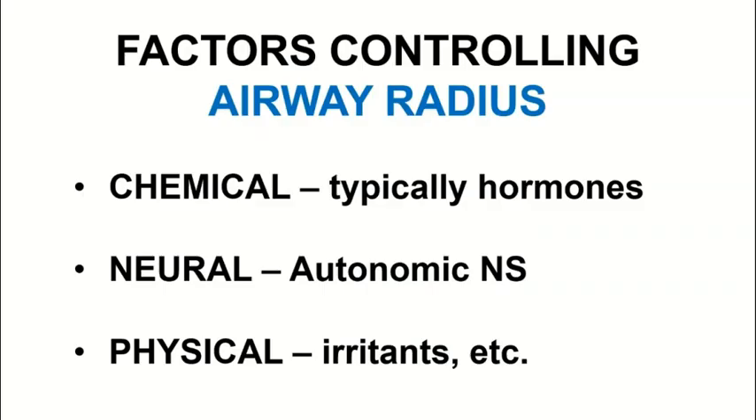So what factors control airway radius? Chemicals, typically hormones, control them, which we'll see in just a moment. We also see that the nervous system controls them. Neural control is usually due to the responses of the autonomic nervous system to various stimuli. One example of a physical factor that controls airway radius is an inhaled irritant. This causes the parasympathetic division of the autonomic nervous system to respond by constricting airway diameter. Asthma attacks are acute inflammatory responses to irritants and also provide a physical means for controlling airway radius.